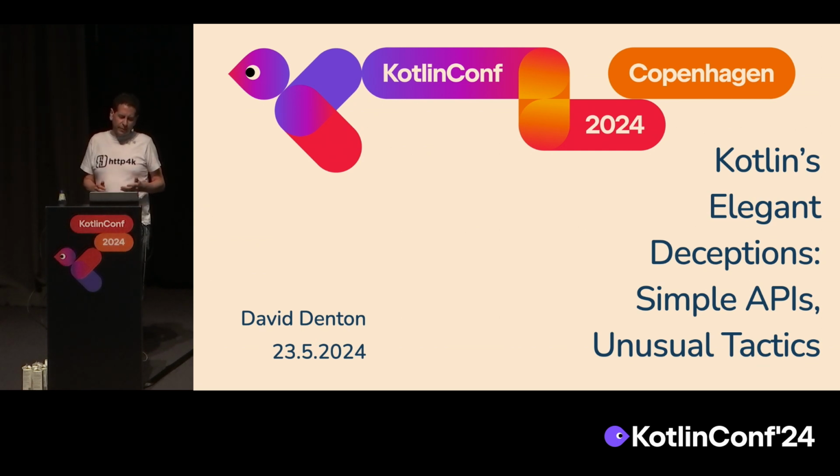Specifically, I suppose it's a talk about library API design, open source libraries. Well, I suppose at the end of the day, whenever we write code, we're always writing APIs for me or your team or some random people on the internet who might want to download it. And specifically, this talk is about the ways that we can use Kotlin and the Kotlin language features in unexpected ways in order to deliver simple APIs to our users.